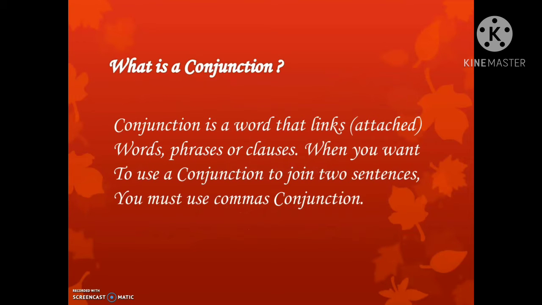What is a conjunction? A conjunction is a word that links or attaches a word, phrase or clause. When you want to use a conjunction to join two sentences, you must use a comma and a conjunction.